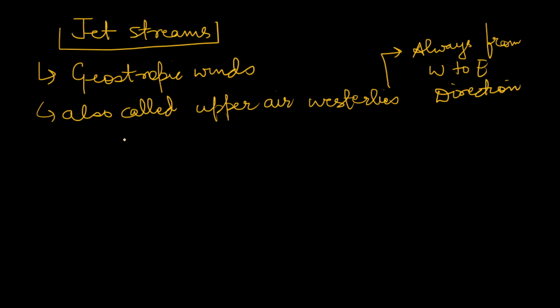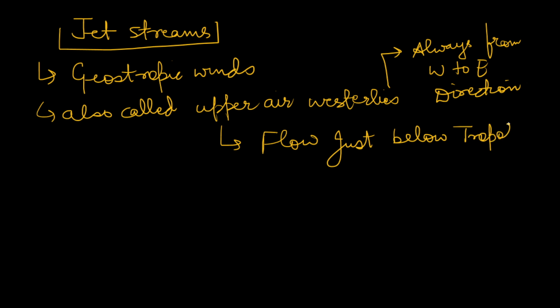They are upper air westerlies because they flow just below the tropopause, in the upper layers of the troposphere. This point is also important. Keep in mind that they always flow from west to east direction.